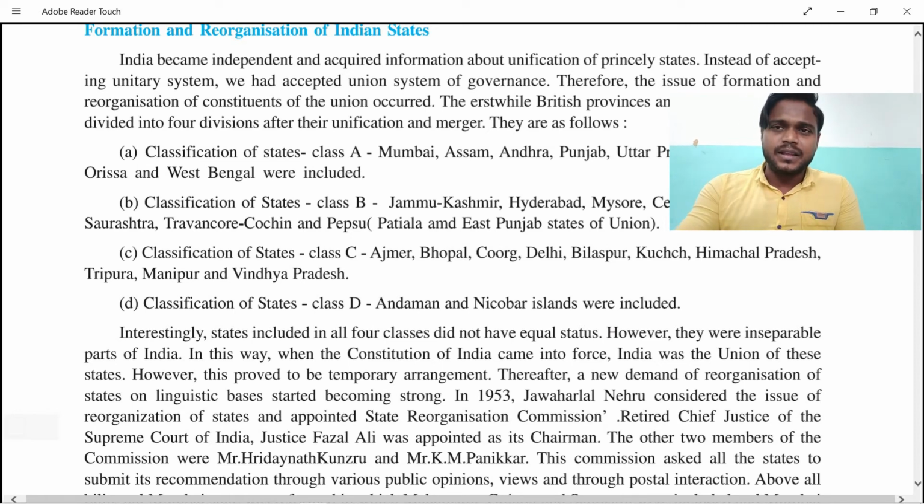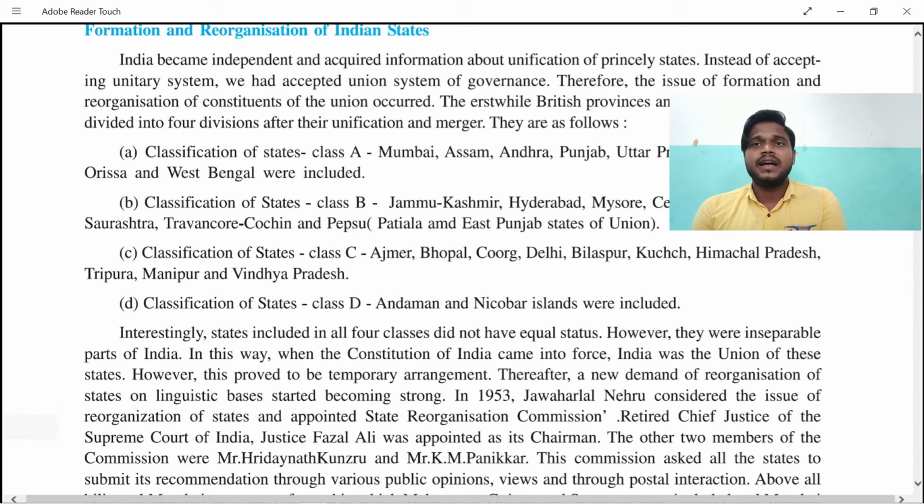So this is not enough. If we go into the detail, then we can say the integrity of a state is a very important theory. And all the four classes did not have equal status. However, they were an inseparable part of India. In this way, the Constitution of India came into force.